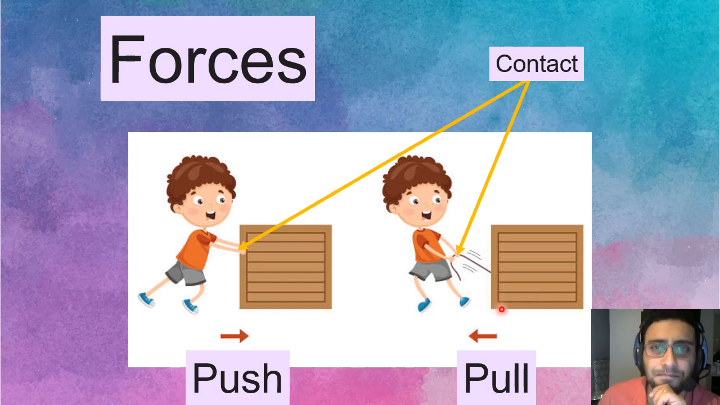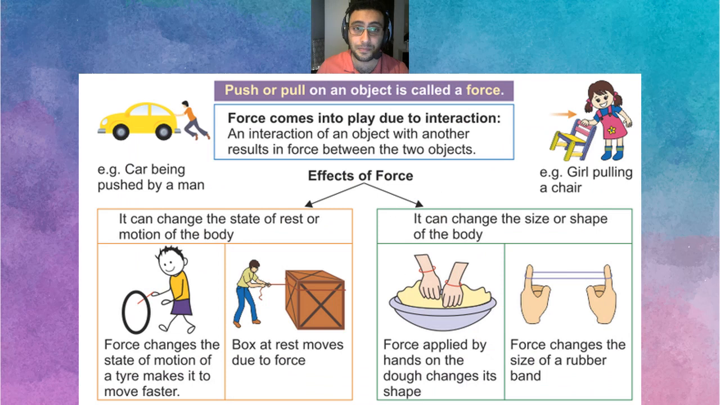But guys, these are contact forces. Because you see, he is touching the box to push it. Here, he is touching the rope to pull it. So, these are not at a distance forces. At a distance forces means that it is far. There is no contact, but there is force. I know, it sounds like magic, but let me show you.